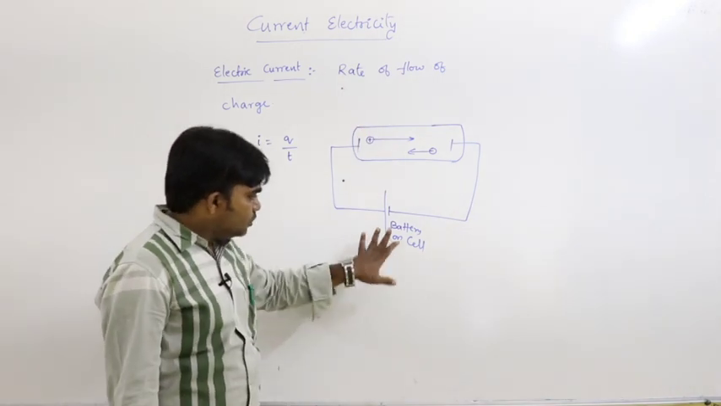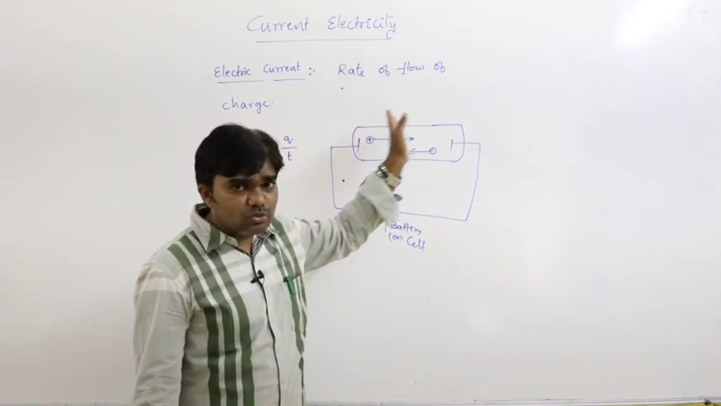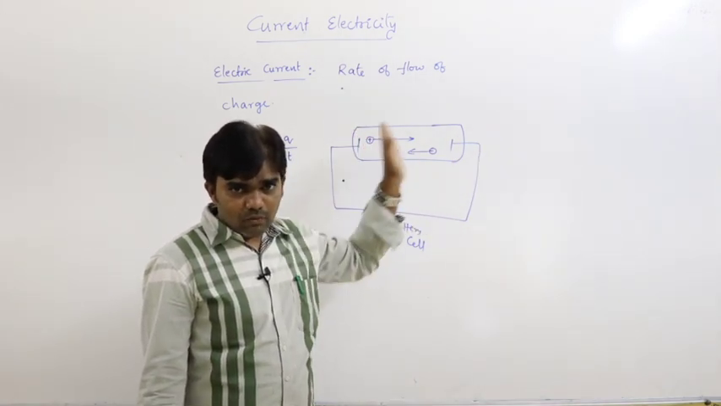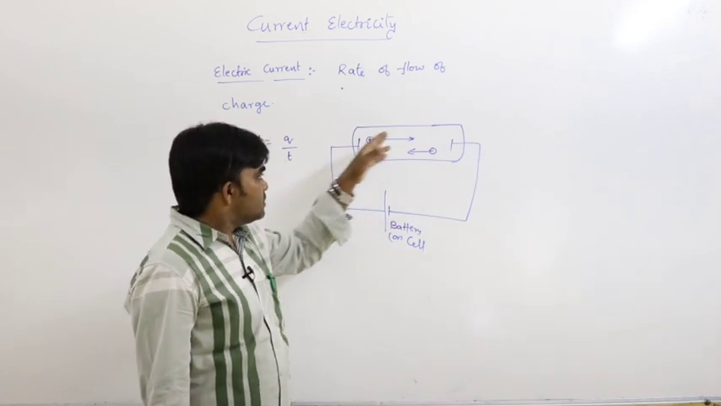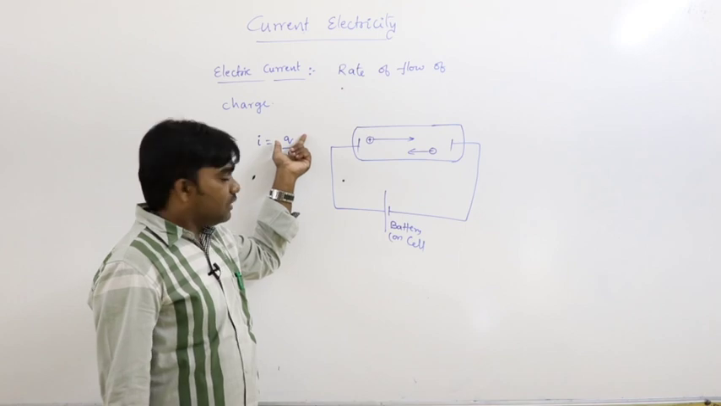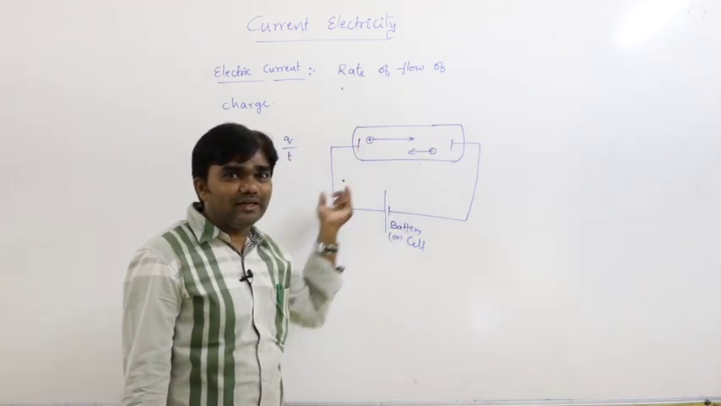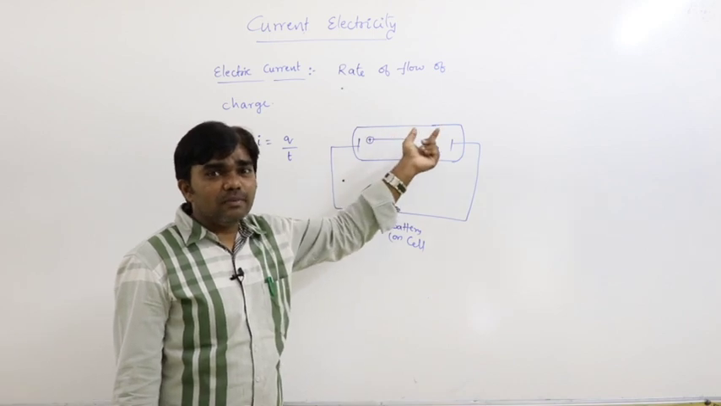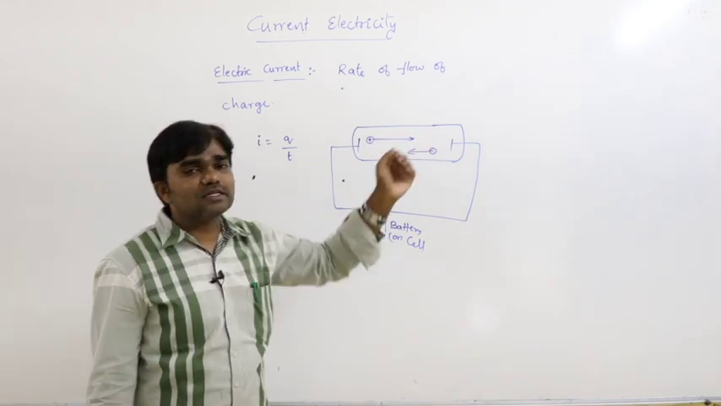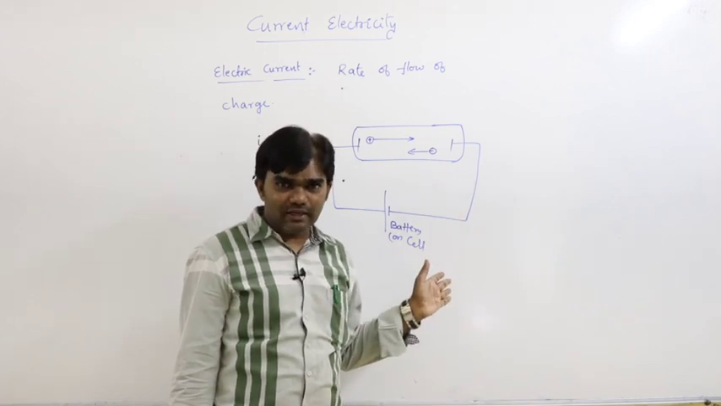Now, due to the application of the external potential, charges are moving from one place to another. That means a certain amount of motion exists. That is the rate of flow of charge, that means the number of charged particles moving per unit time. The number of charged particles moving per unit time is called current. That is the existence of the electric current.